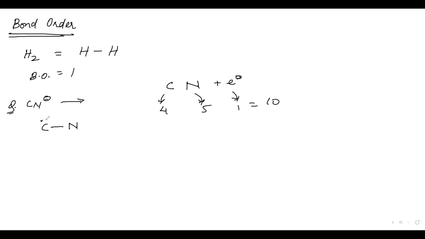We have one bond, then 1, 2, 3, 4, 5, 6, 7, 8, and 1, 2, 3, 4, 5, 6, 7, 8, 9, 10. Now the nitrogen does not have its octet complete, so the carbon will be giving. Now we will have 1, 2, 3 bonds, and nitrogen with one lone pair. Carbon with 3 bonds and a lone pair will get a negative charge. Nitrogen will be neutral. So the bond order is equal to 3.